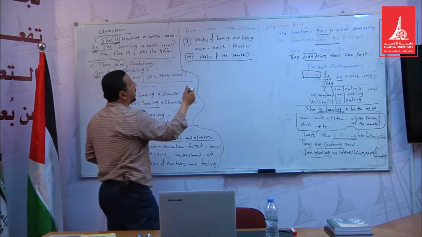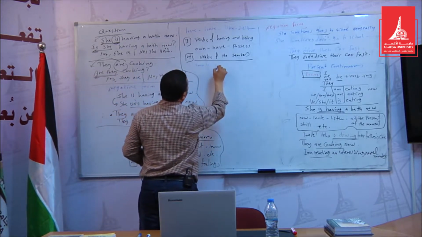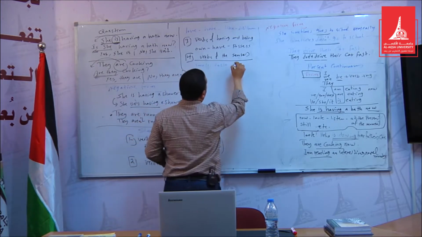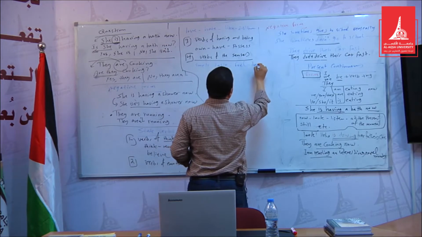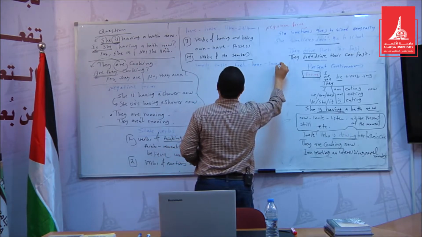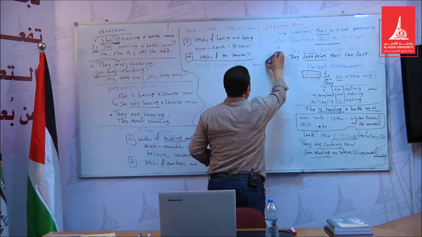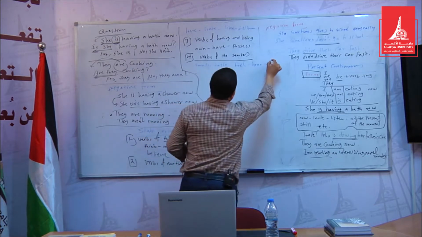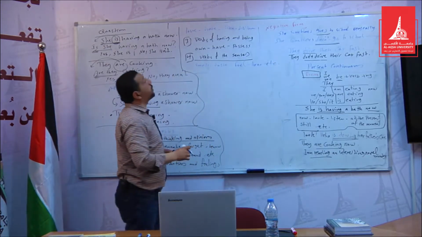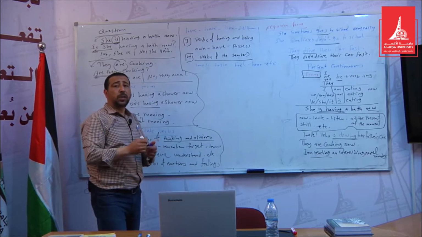I mean, we have smell, taste, feel, hear, and so on, etc. So these verbs cannot be used in the continuous forms.